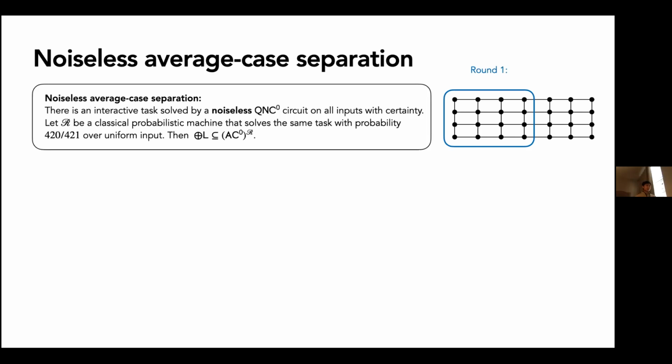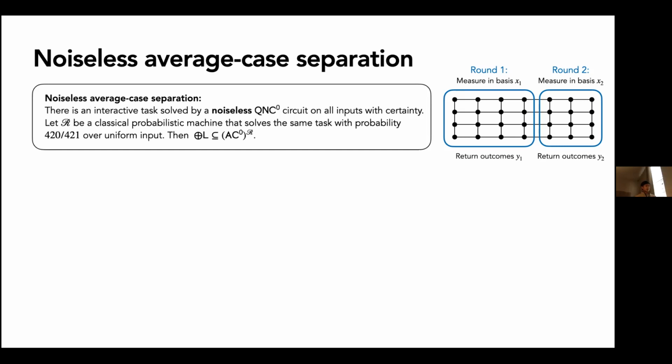So the interactive task goes like this. We're going to ask the circuit to measure the first half of the qubits in the basis x1. So x1 corresponds to some Pauli basis measurements, either X, Y, or Z for every single one of the qubits. And then it's just going to output something that occurs with non-zero probability, y1. We basically do the same thing for the second round. We give it bases x2, and then it'll measure and give us outcomes y2. Almost by definition, a noiseless constant depth quantum circuit can solve this task. It literally just prepares a graph state in constant depth, measures the first round qubits, then measures the second round qubits.